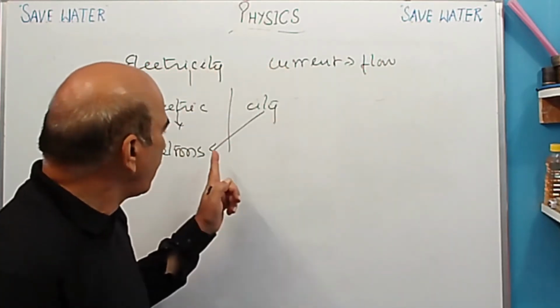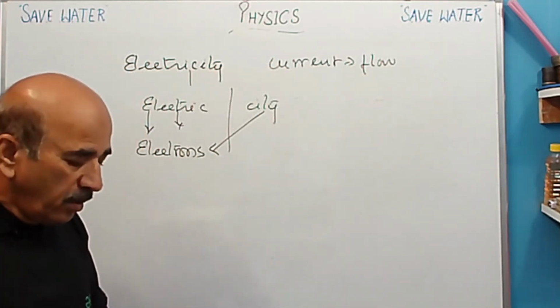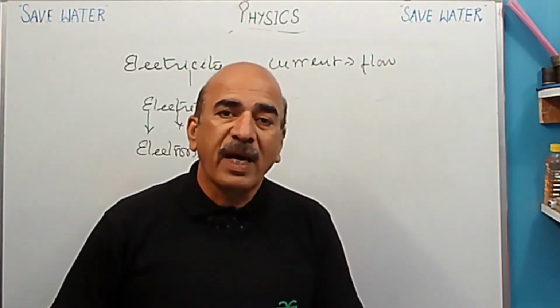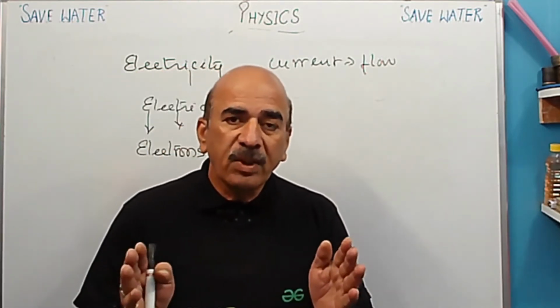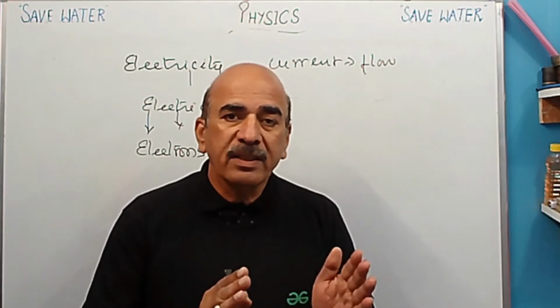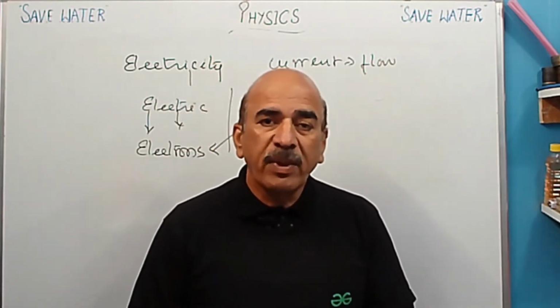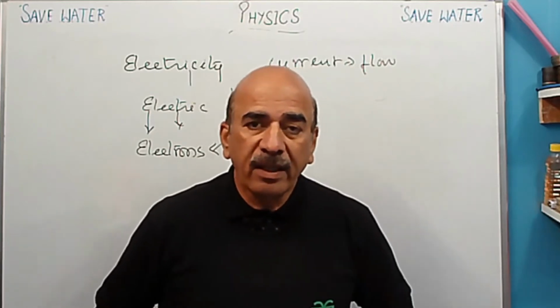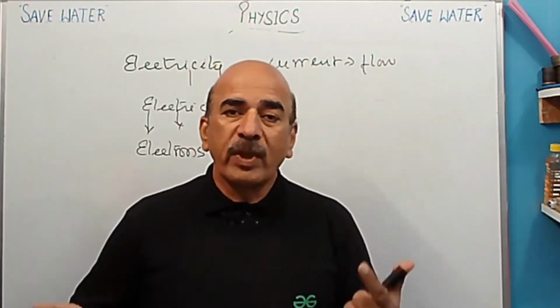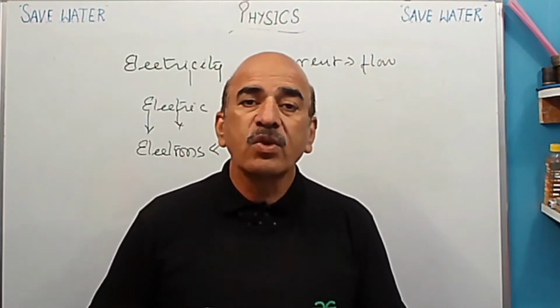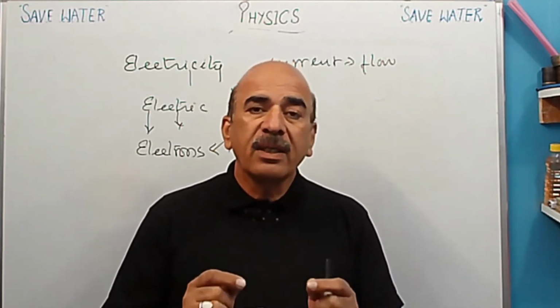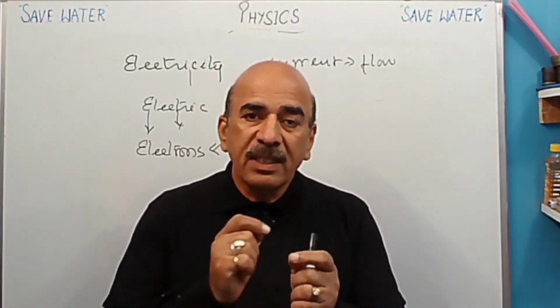And electricity is used to produce sparks. Sometimes you must have seen that when the neutral wire and live wire come in contact, a spark is produced. Sparks can also be produced at night in a dark room when you are removing your sweater. You must have heard a cracking sound and seen some sparks.